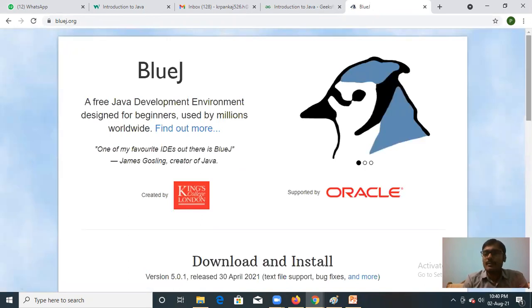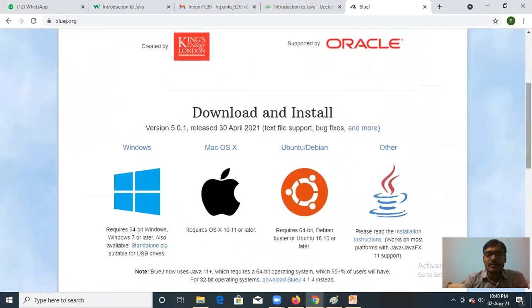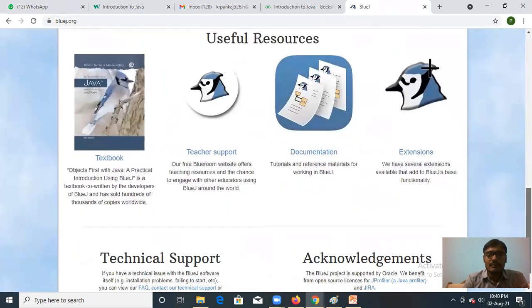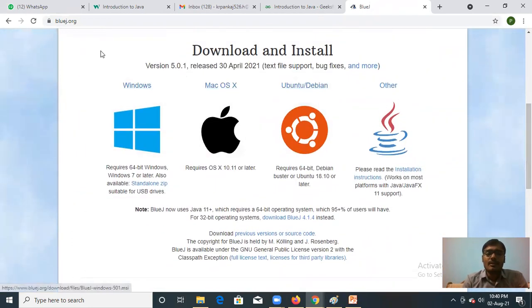This type of page will open and you can select the operating system. You can drag it down and select the operating system. So BlueJ is available for Windows operating system, Windows 7 or later version. It is also suitable for Mac OS X. It is also suitable for Ubuntu or Debian.